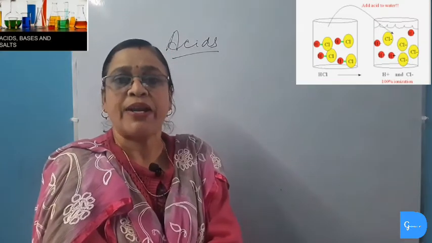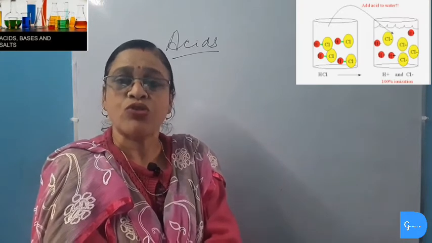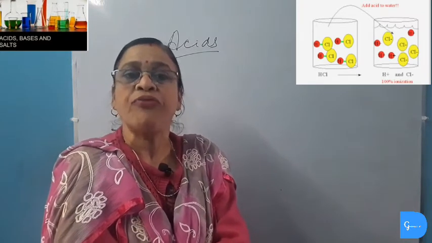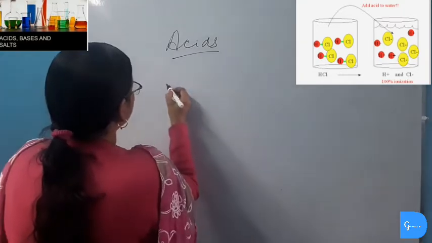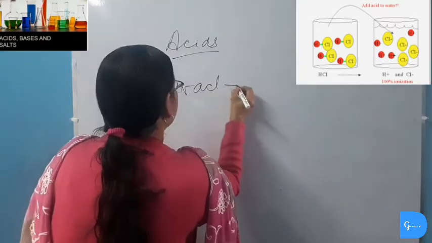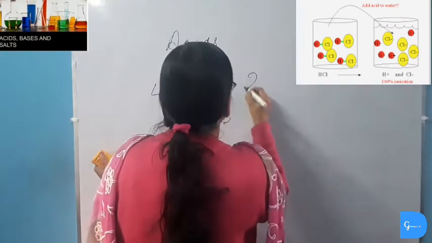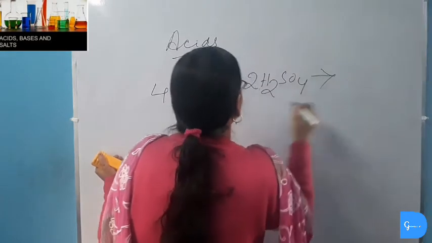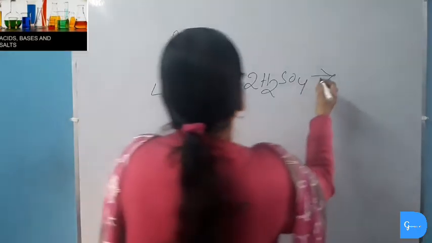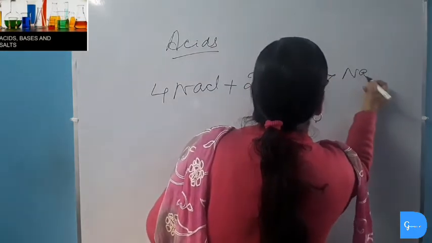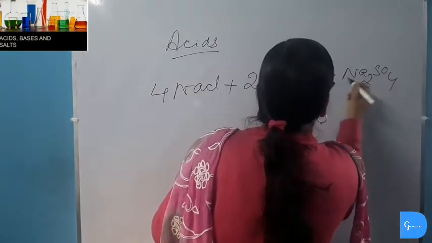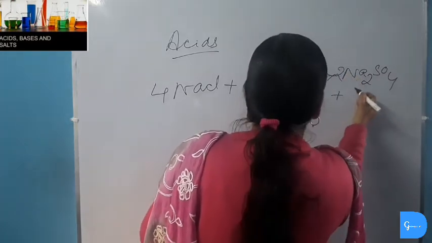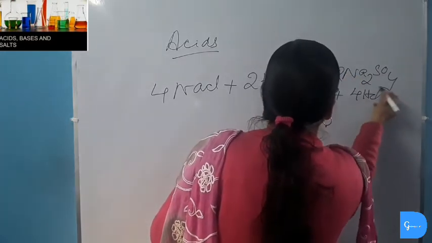We can prove by an experiment that acids do not show acidic property in absence of water. Suppose we are taking sodium chloride salt and sulfuric acid. Then it will produce sodium sulfate, another salt, plus hydrochloric acid.